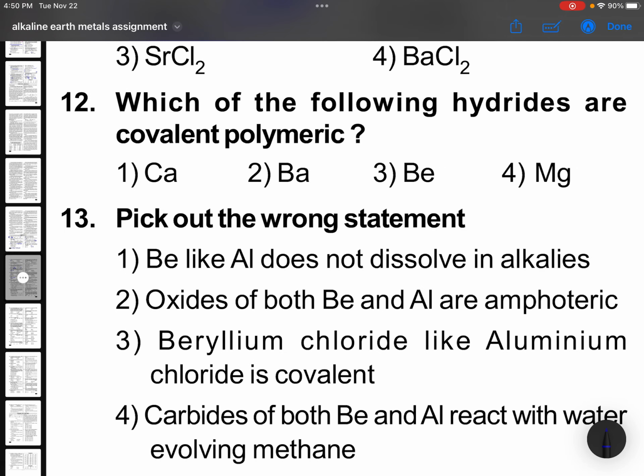Which of the following hydrides are covalent polymeric? Generally covalent polymeric hydrides are formed by beryllium, BeH2. In the previous assignment, we have discussed this structure also.